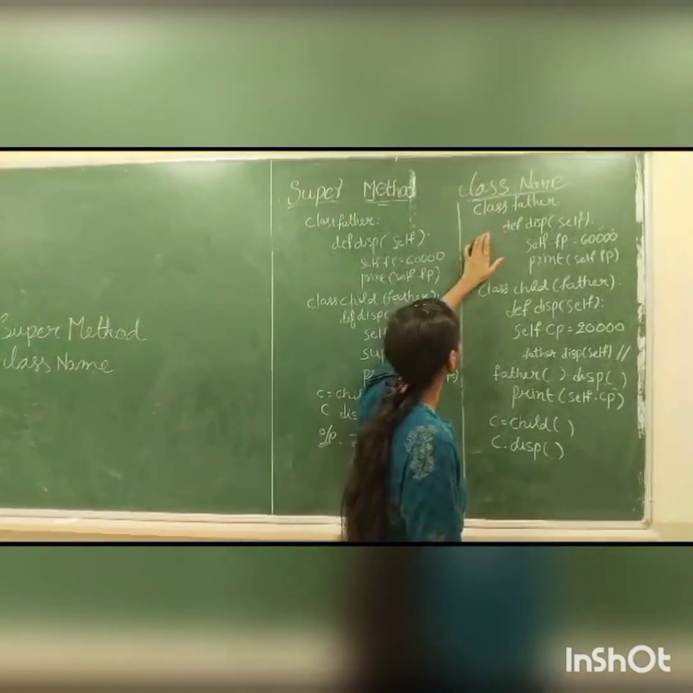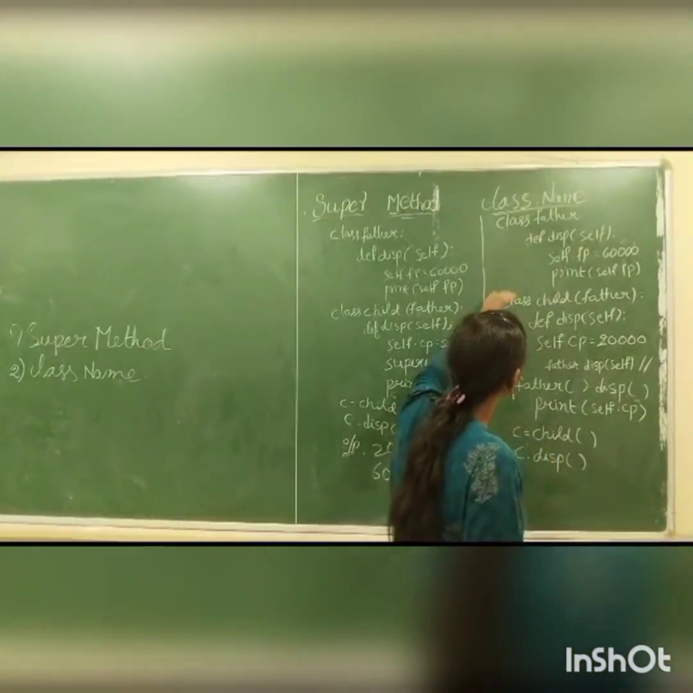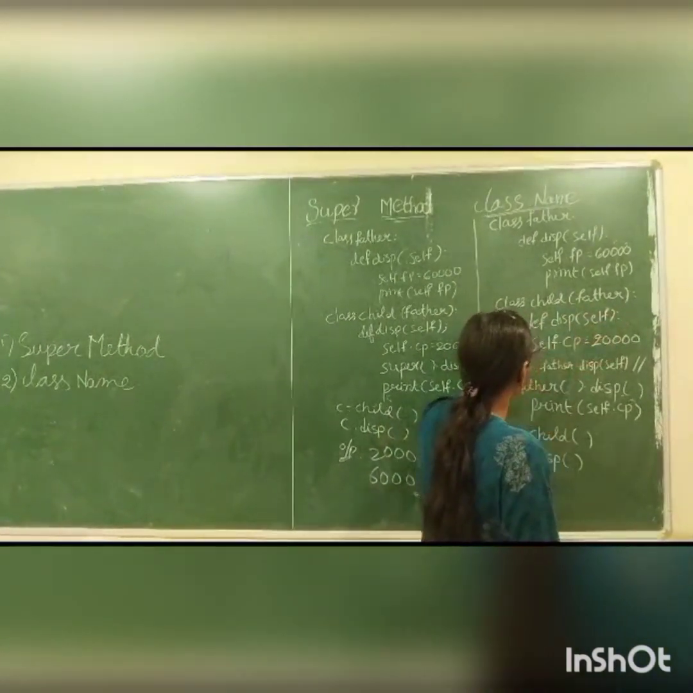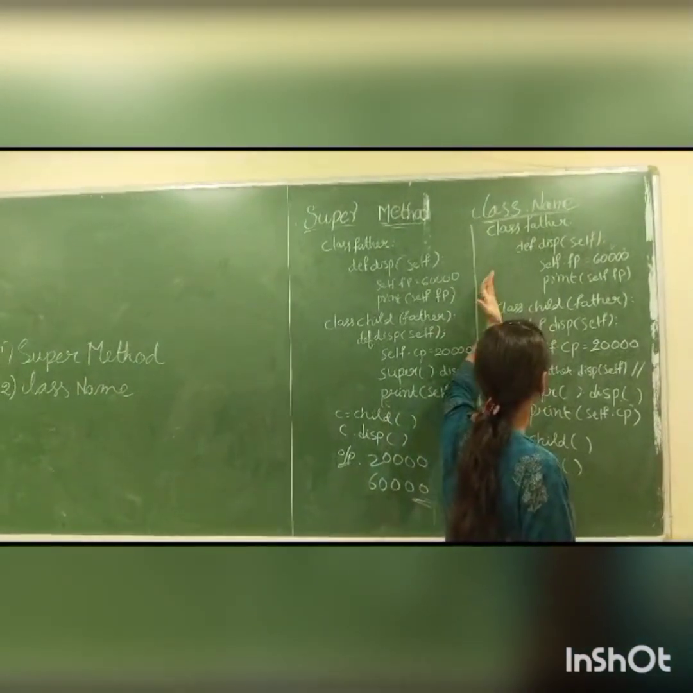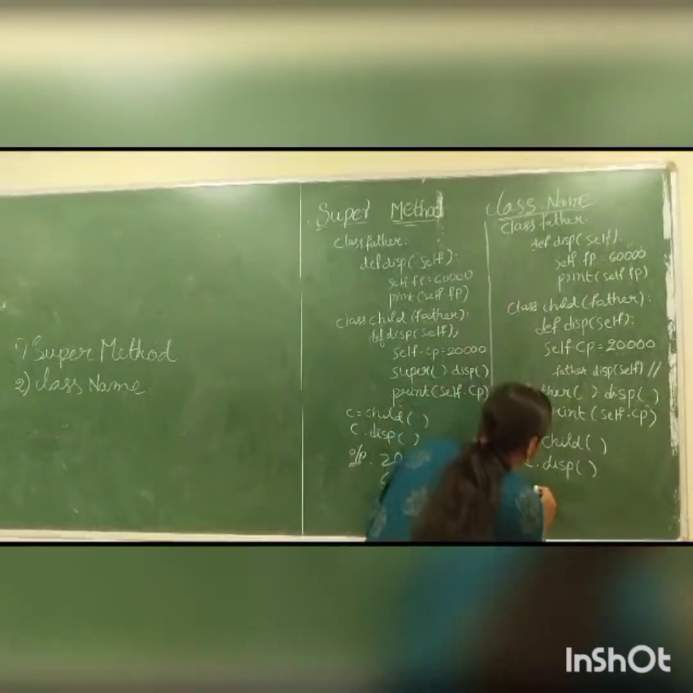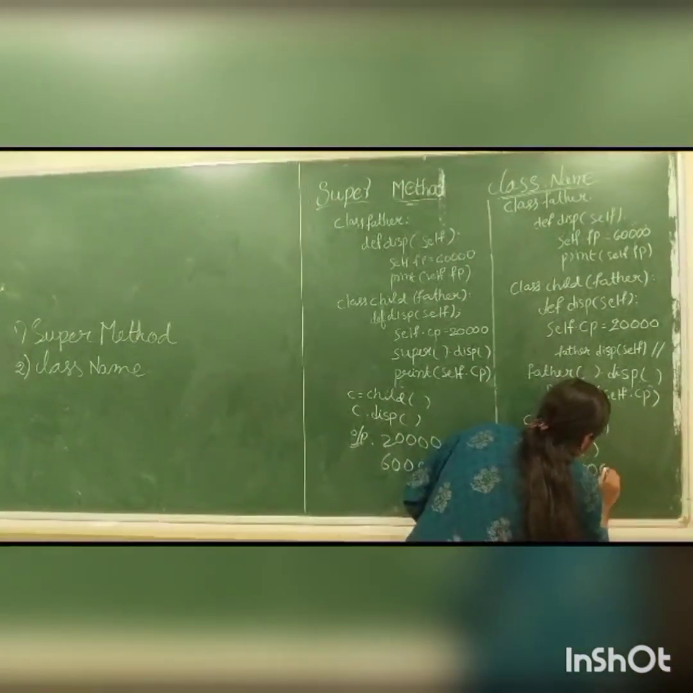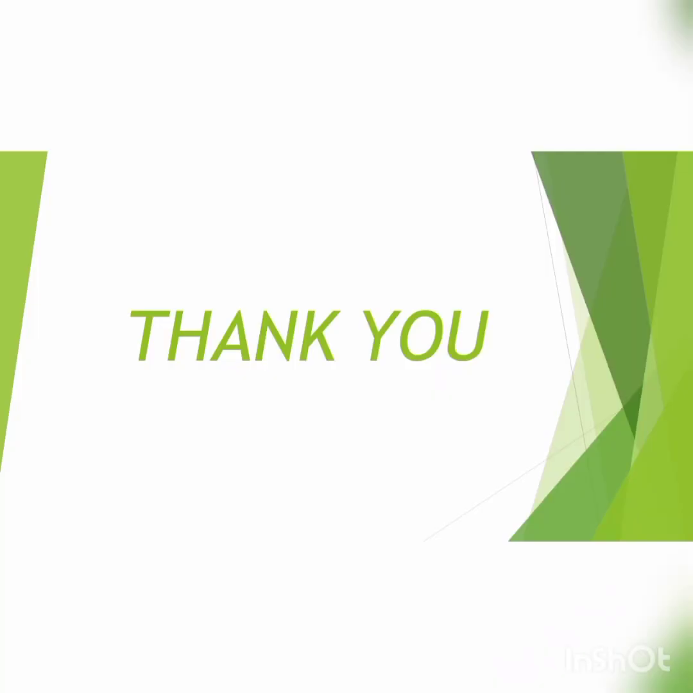Next is the class name. First I created the class for the parent and the same for the child. By using the class name, we can also access the attributes from the parent class. Now, if we run this code, we get the output 20,000 and 60,000. Thank you.